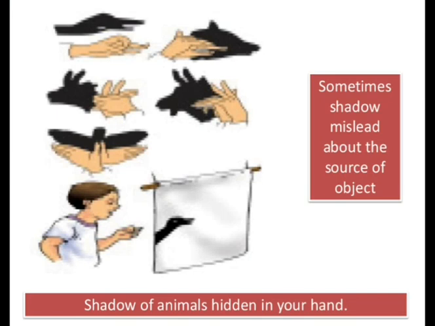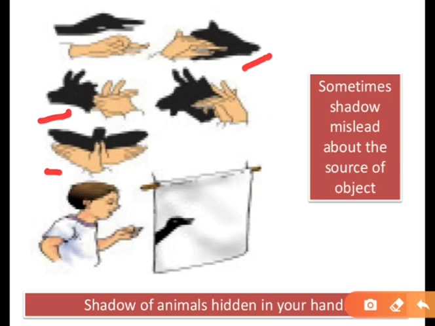See in this figure what we have seen. See, here we are seeing the image of a dog, a bird, a deer, but is exactly this the image of all these animals? No, we are making this image with the help of hands.